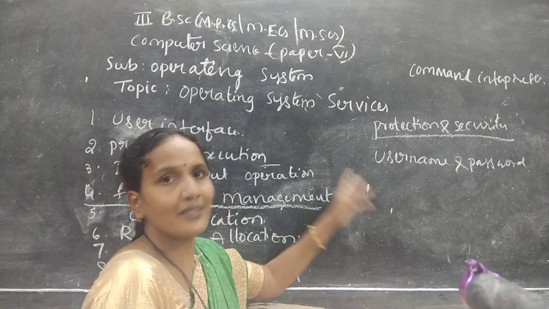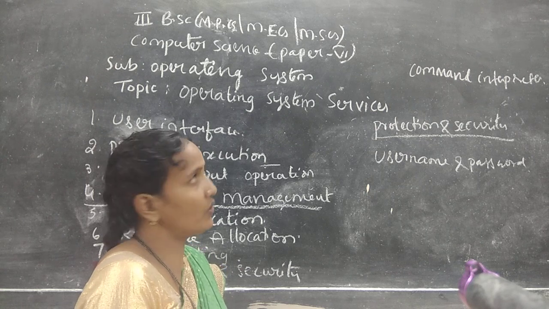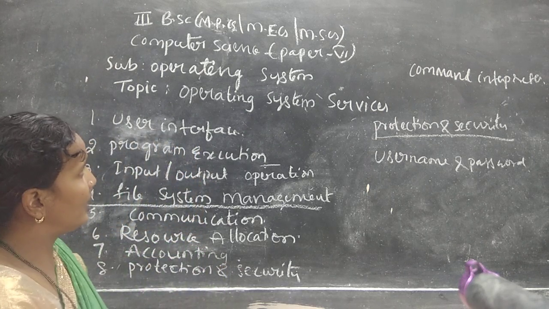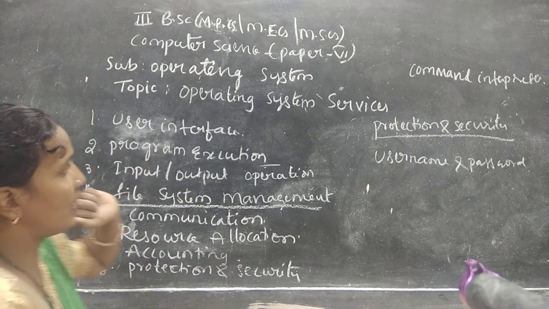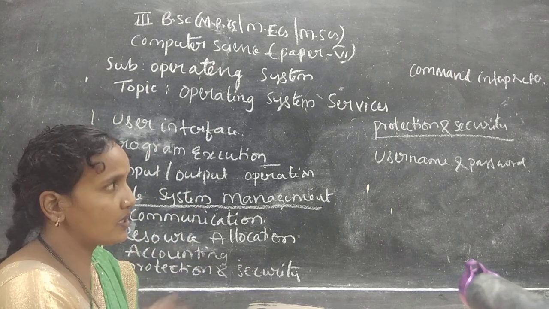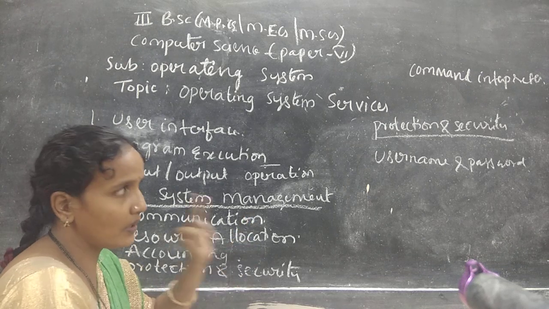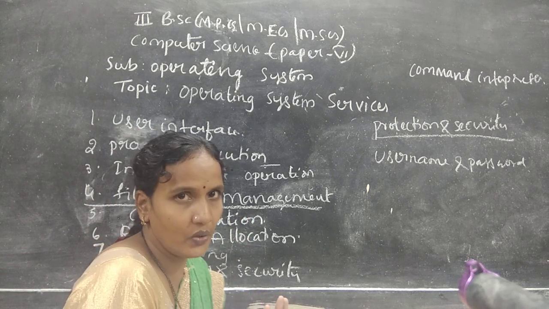So this service is about the operating system. What services is the operating system providing to a user? Once again, I will give a brief. User interface. What is the user interface? How the user is interacting with the system, the operating system. In 3 ways the user can interact with the operating system: using a command line, using a batch, and the third one is a graphical user interface.